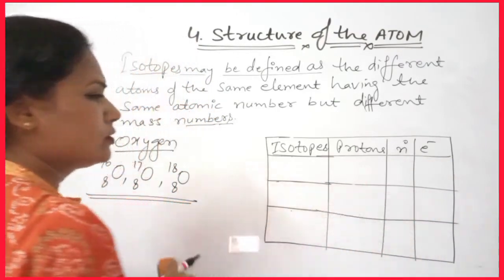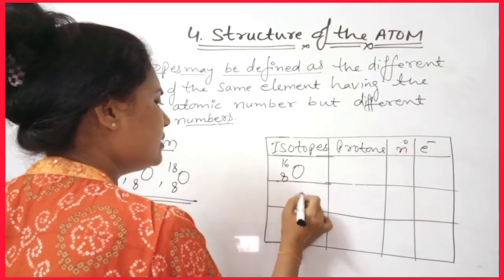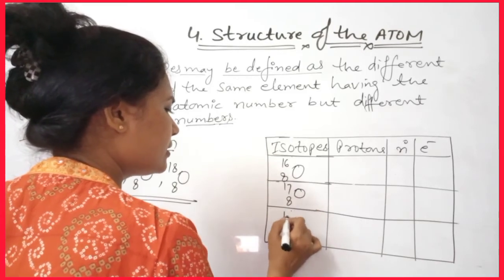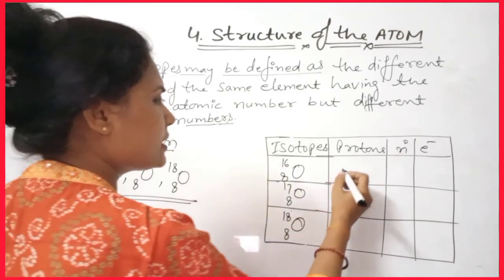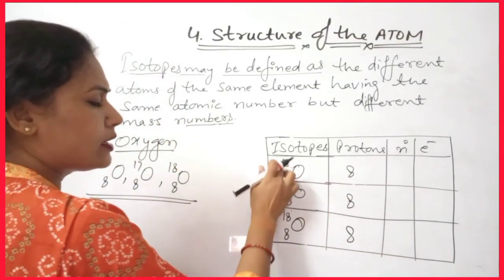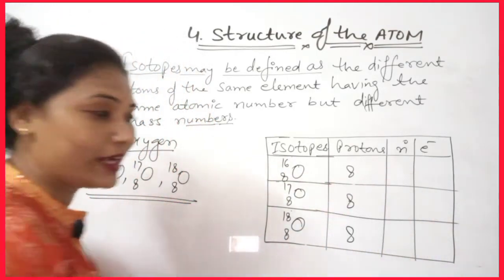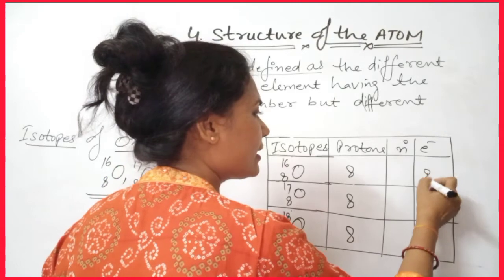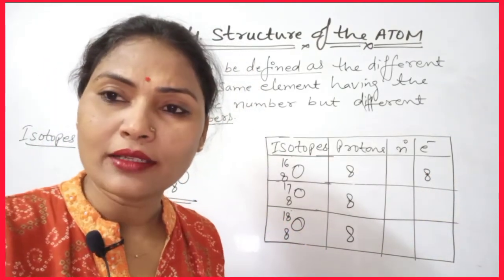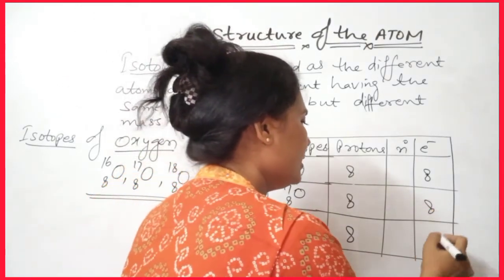So the isotopes are 8, 16, 8, 17 and 8, 18. The number of protons is the same, 8, 8, 8. Now what you will do? 16 minus 8, we get 8, and the number of protons is equal to the number of electrons, so the number of electrons is 8 here. Here also the number of electrons is 8.